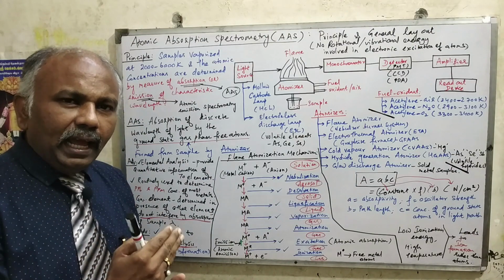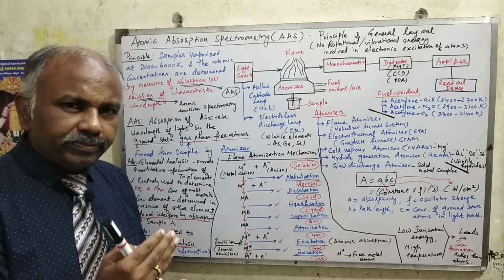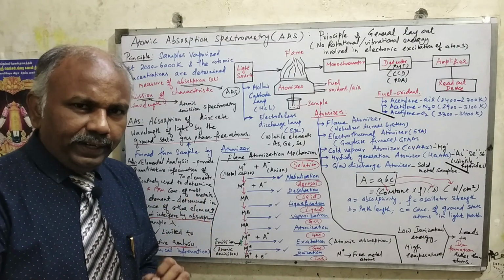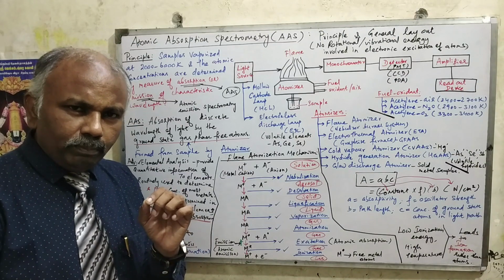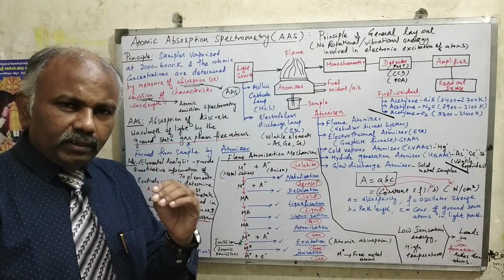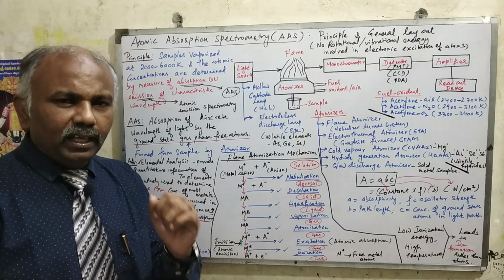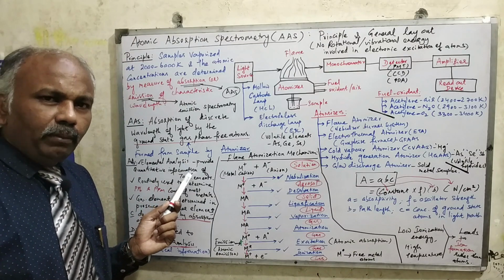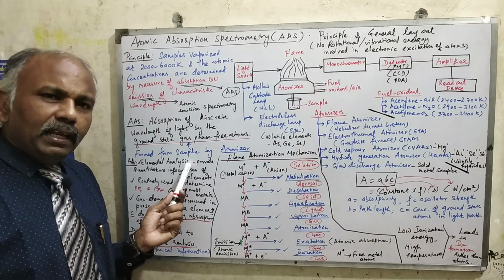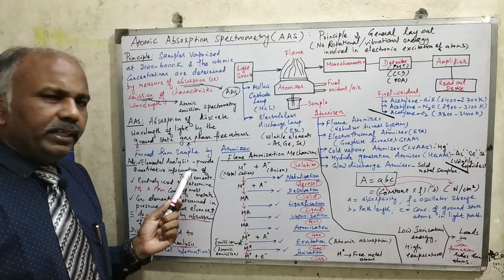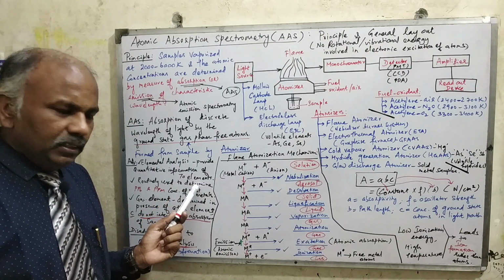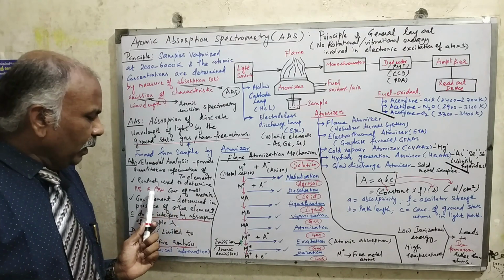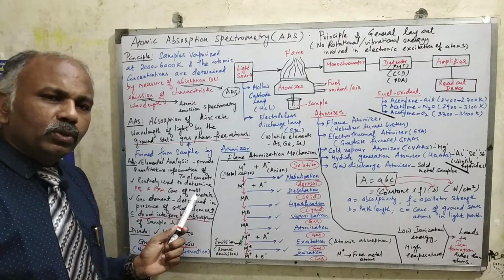In order to bring the atoms into the gas phase ground state, we need the help of an important component called an atomizer. That is a very important aspect. So what are the advantages of this atomic absorption spectrometry? Most of the elemental analysis provides quantitative information on around 70 elements. The second advantage is that it is a routinely used technique to determine parts per billion and parts per million concentrations of most of the metals.